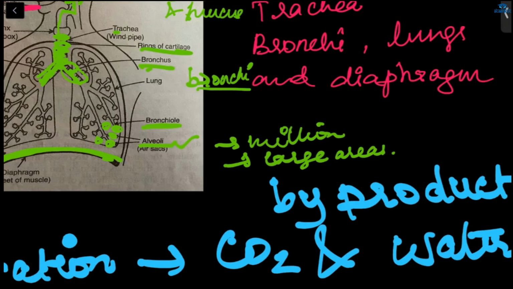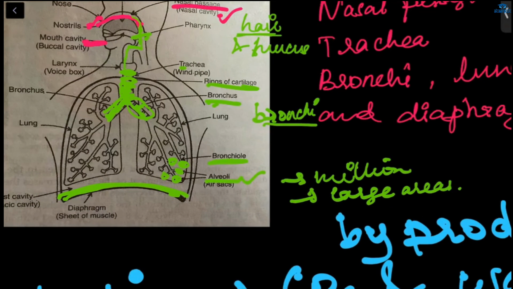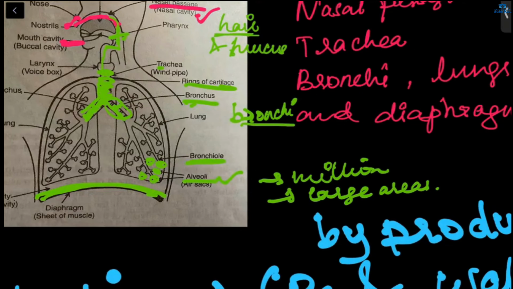So how is this all happening? When we are breathing in, the diaphragm and muscles attached to the ribs will contract, right? Because of that, the chest cavity will expand. Because of this expansion, there will be an increase in volume inside the chest cavity, and because of the increase in volume, air pressure will decrease inside the chest cavity. And the air from outside will get inside our lungs.